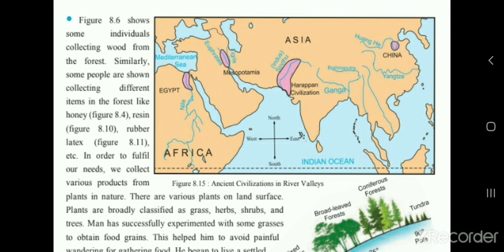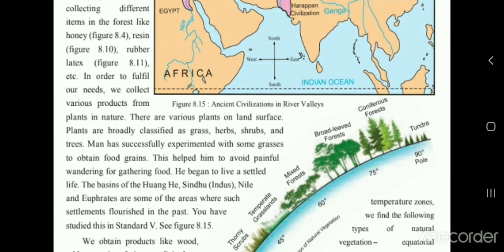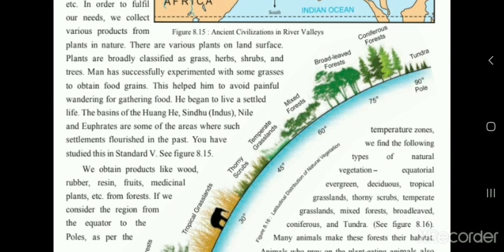So there are different kinds of things which we collect from our plants. We are collecting all these things from where? From the forest. So here the forest is also a natural resource which we are using to fulfill our need, right? What is being considered as natural resource here? Forest. Let us see the next. In order to fulfill our need, we collect various products from the plants in nature, means the plants which are available in nature, we are collecting lots of things from those plants. There are various plants on land surface.